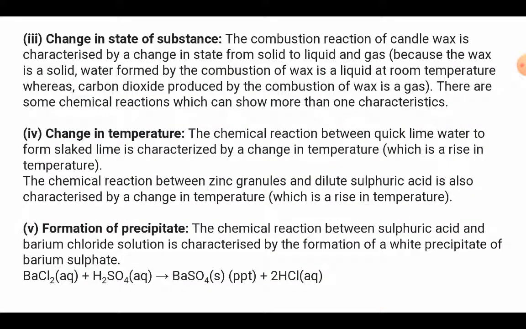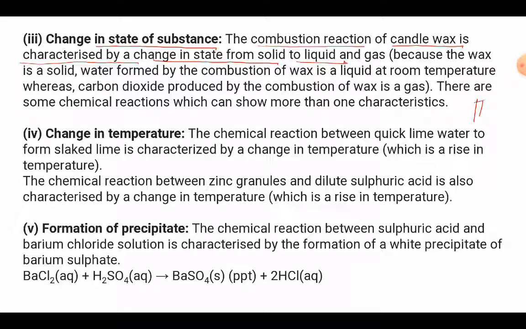Now let's start with the next one, that is change in the state of the substance or the reactant that we have taken. So we all know that a simple example discussed over here is the combustion of candle wax, which is characterized by a change in the state from solid to liquid.